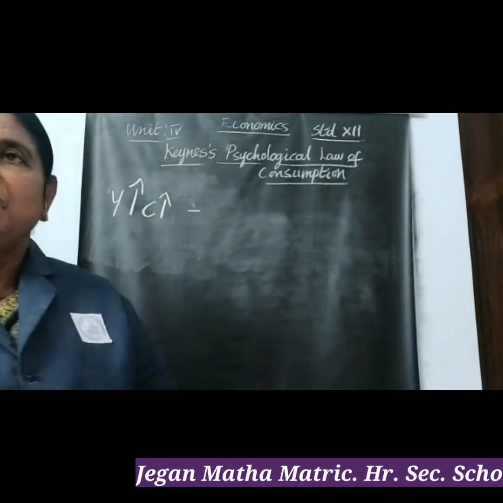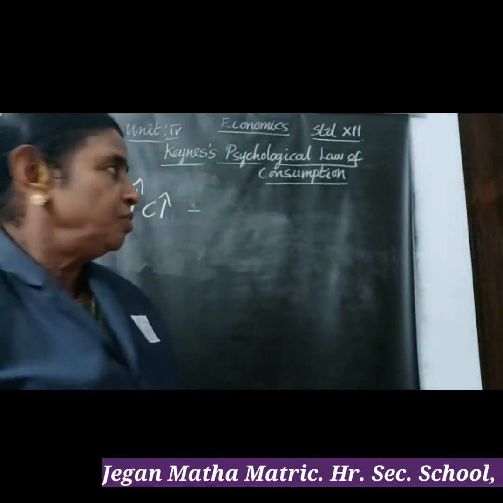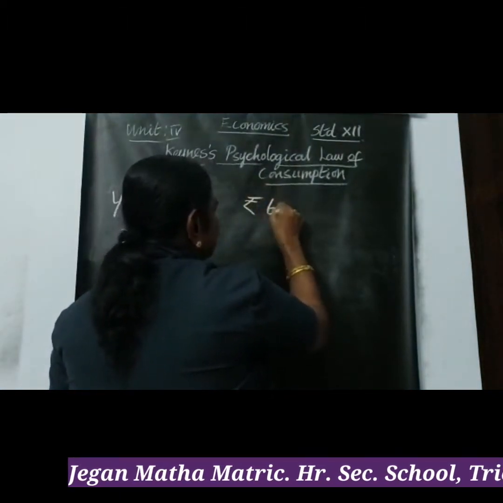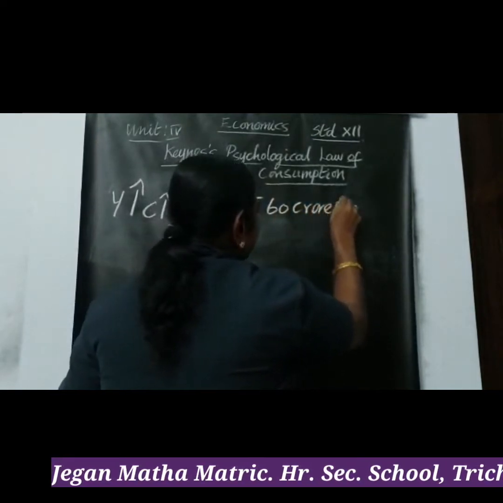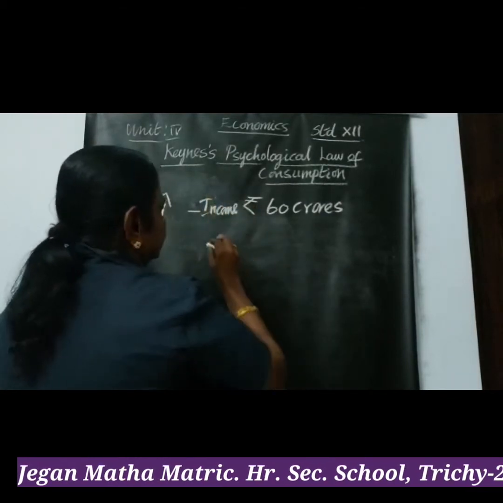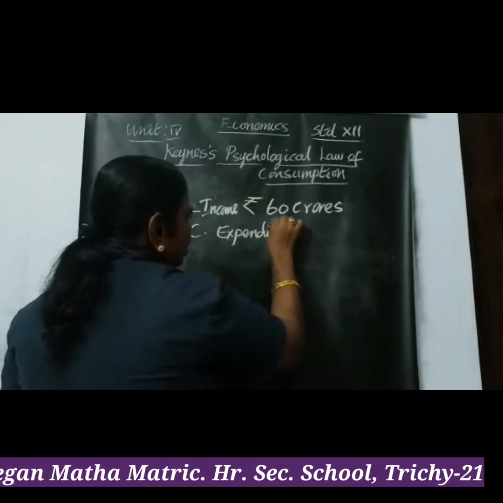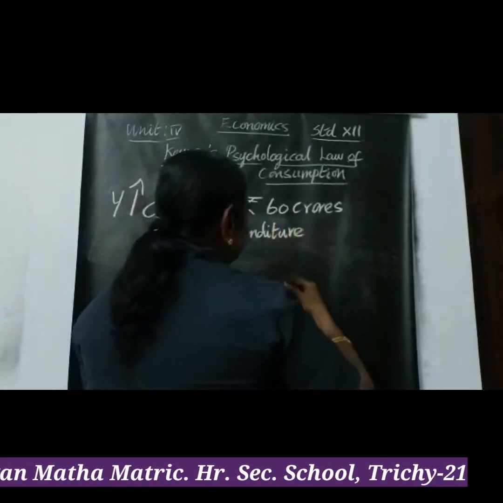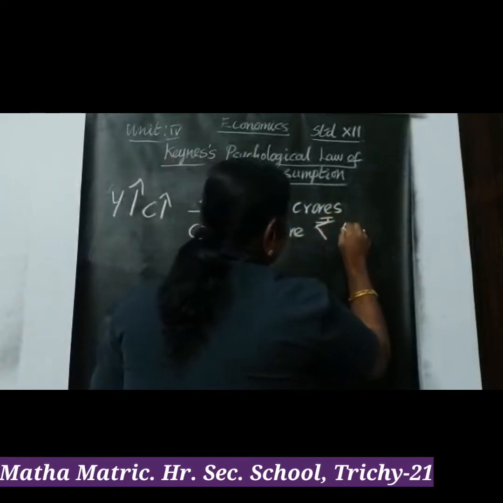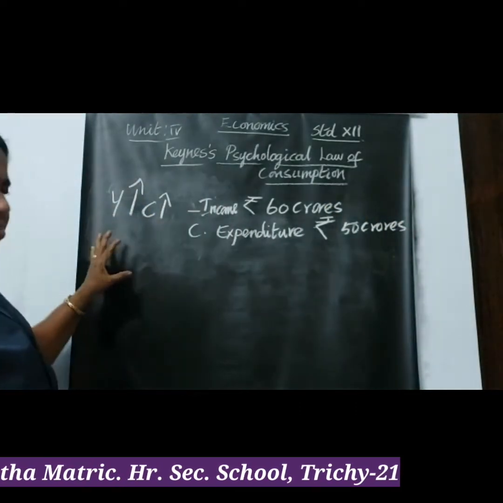For example, if my income increases to rupees 60 crores, that is the income, I write it here, and then consumption expenditure will increase to rupees 50 crores. So this is the first proposition.